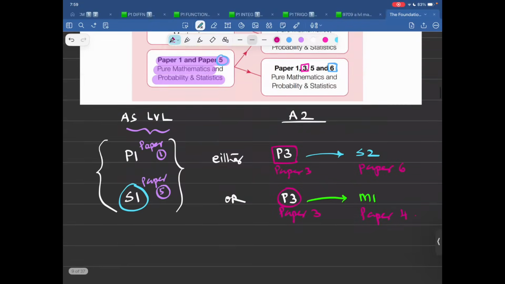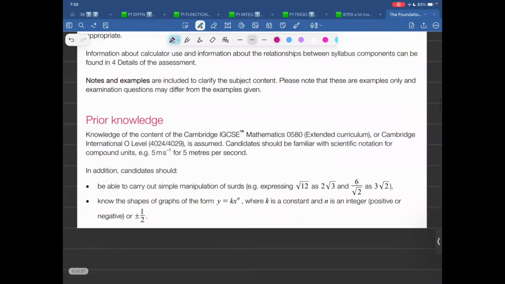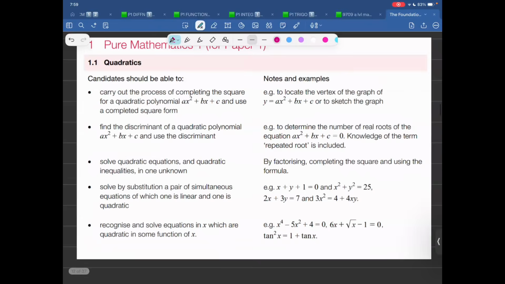So that is the approach that we take. Now, this is too much in details. Let's look at the topic and then relate it with what is there in O levels that is linked with this. So now this is the first chapter. Let me just go over it very superficially. Carry out the process of completing the square.